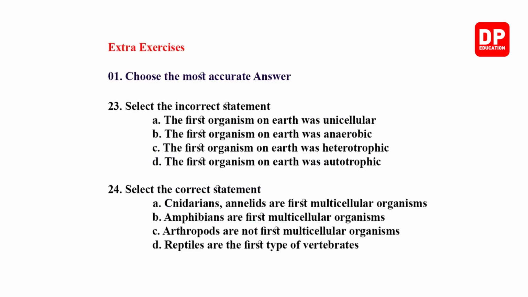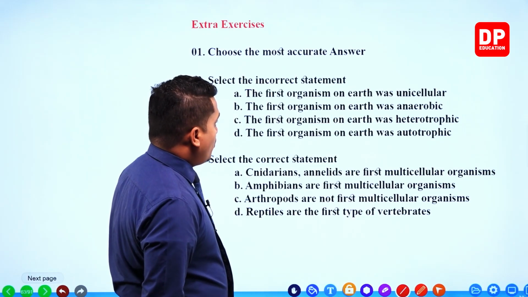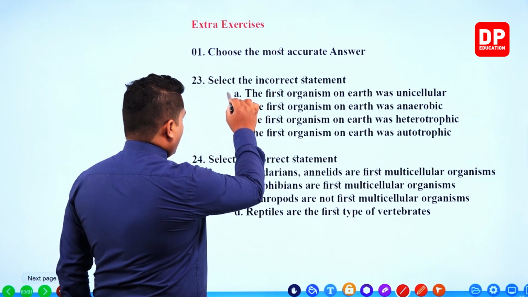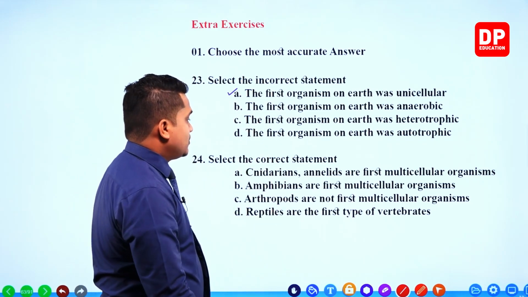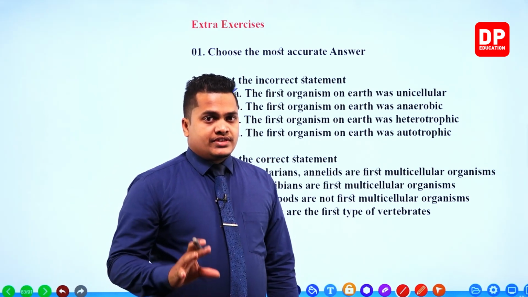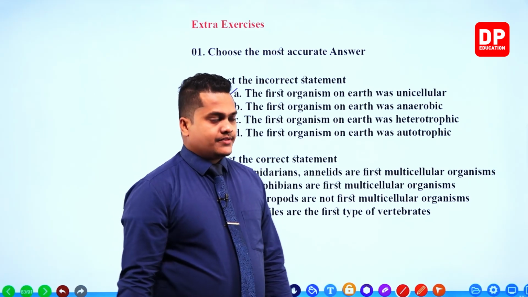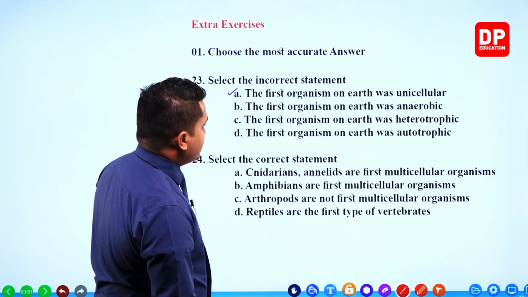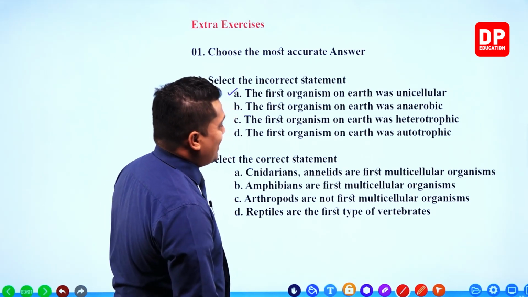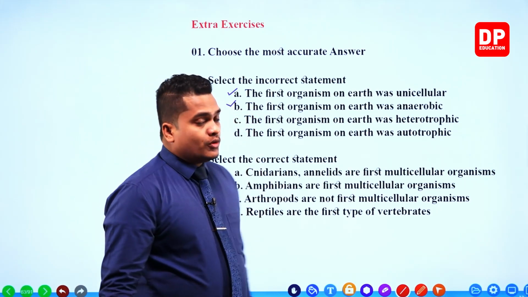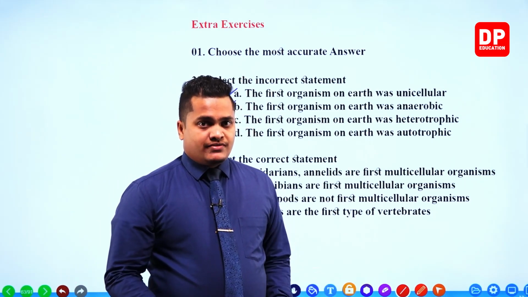Right then. Select the incorrect statement. First organism on earth was unicellular. Correct. First of all, unicellular organisms came to the earth, then after that, multicellular organisms. Next one. First organism on earth was anaerobic. Once again correct, because there was no oxygen gas within the atmosphere.